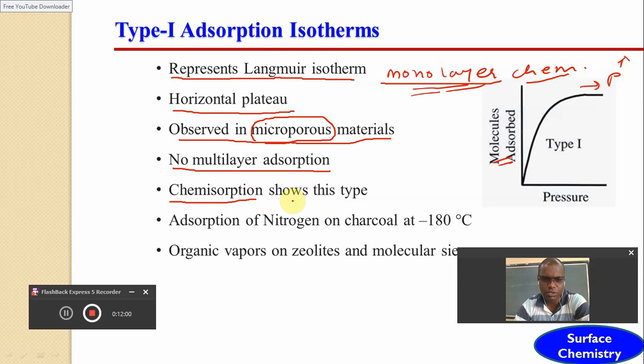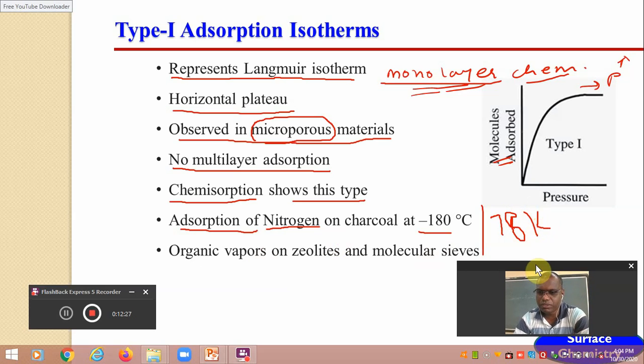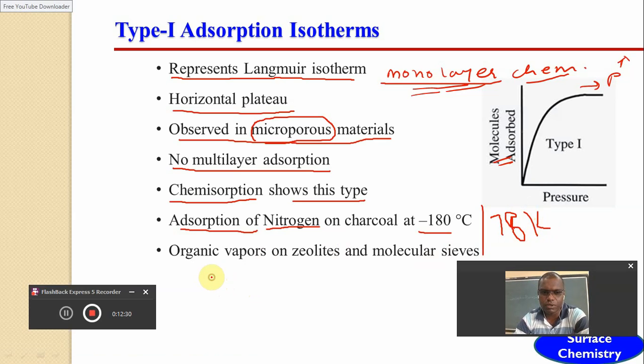The example of this adsorption isotherm is the adsorption of nitrogen gas on charcoal at minus 180 degree Celsius, or 78 degree Kelvin. Another example of this type of adsorption isotherm is the adsorption of organic vapors on zeolites and molecular sieves.